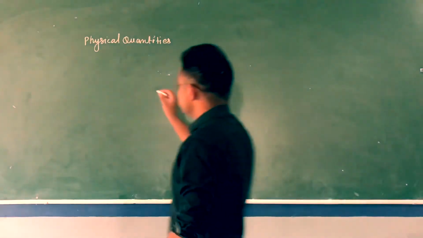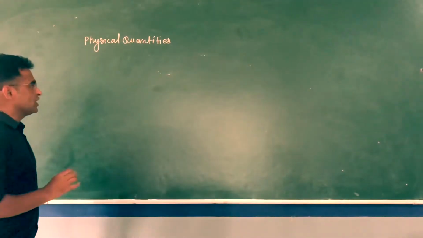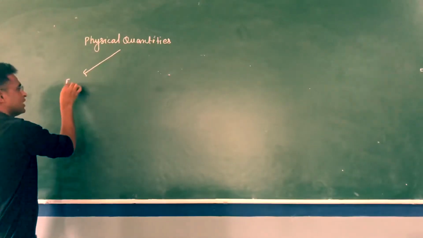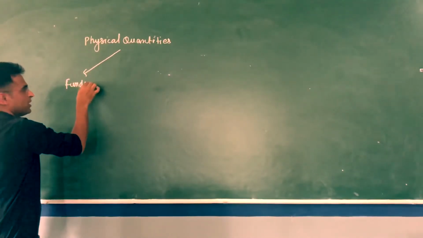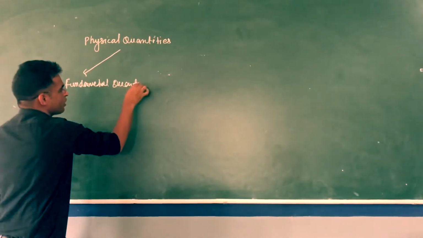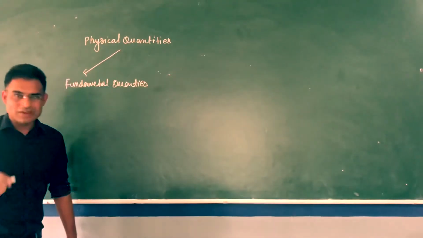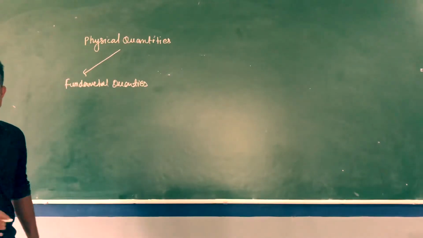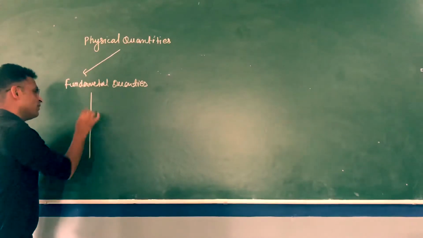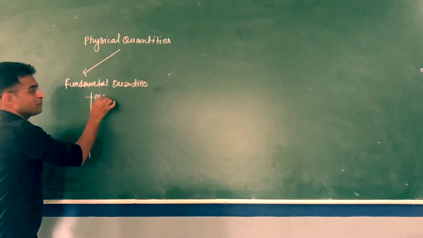Based on dependency, we divide physical quantity into three parts. This one is fundamental quantity. First part we are taking fundamental quantities. And fundamental quantity means quantity which does not depend on any other quantity. For example, if I am taking mass, so mass does not depend on anything else.